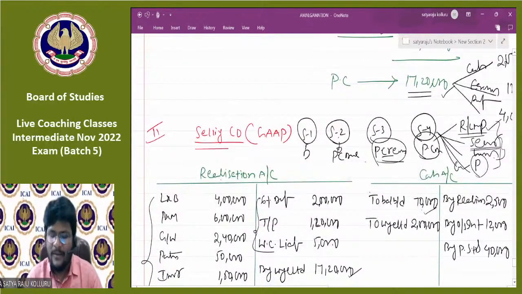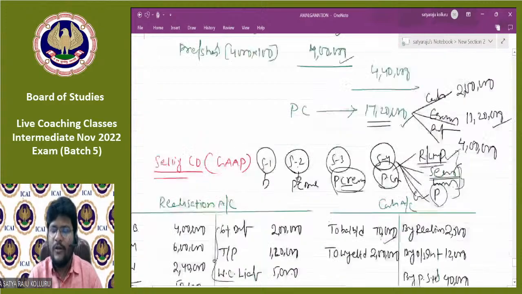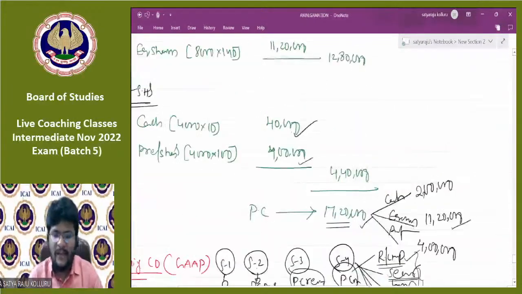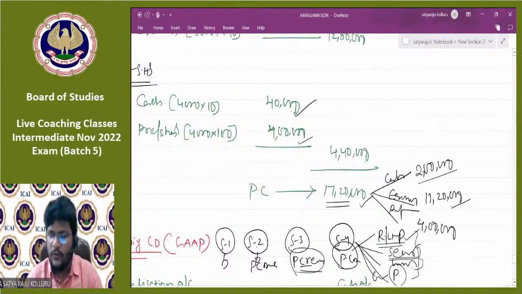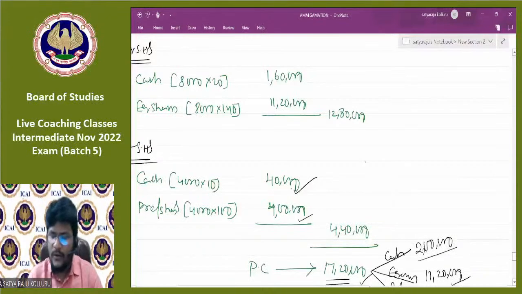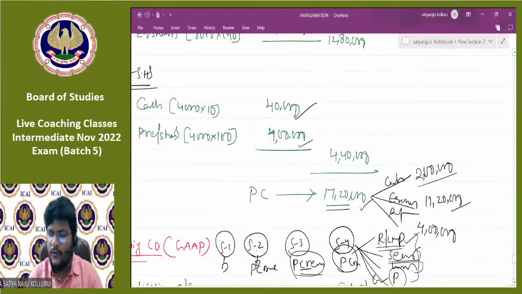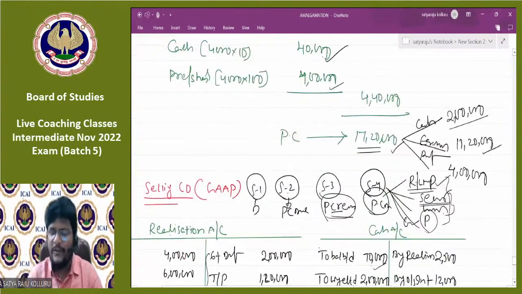PC receipt. What are all the different components you received in the form of PC? Cash total 40,000 plus 1,60,000. In the form of cash, you received 2 lakhs. In the form of equity shares, you received 11,20,000. In the form of preference shares, you received 4 lakhs. That's why at the time of receipt of PC, the entries are: cash account 2 lakh, equity shares of Y Limited 11,20,000, preference shares of Y Limited 4 lakhs, to Y Limited.